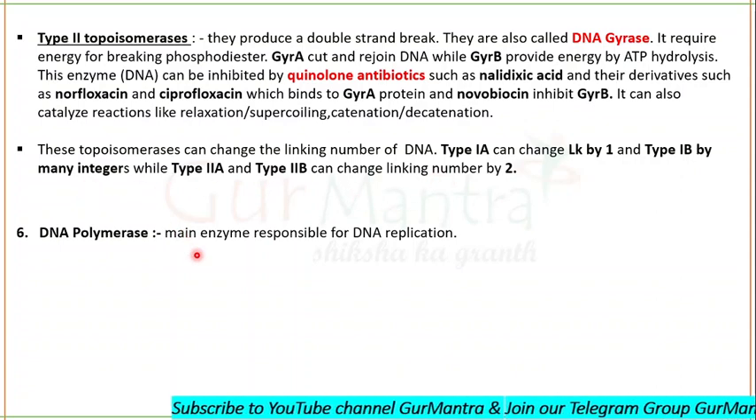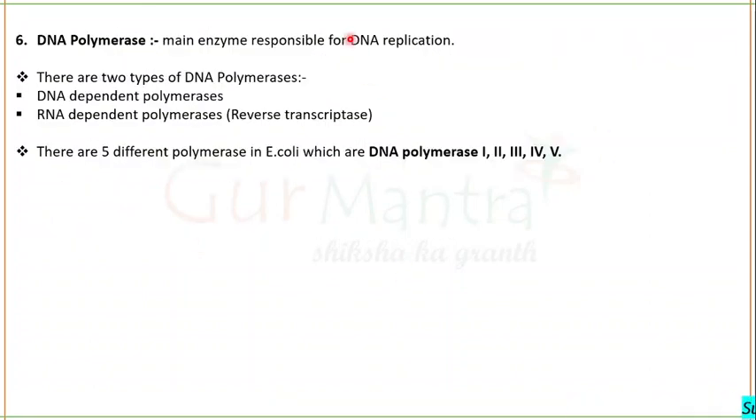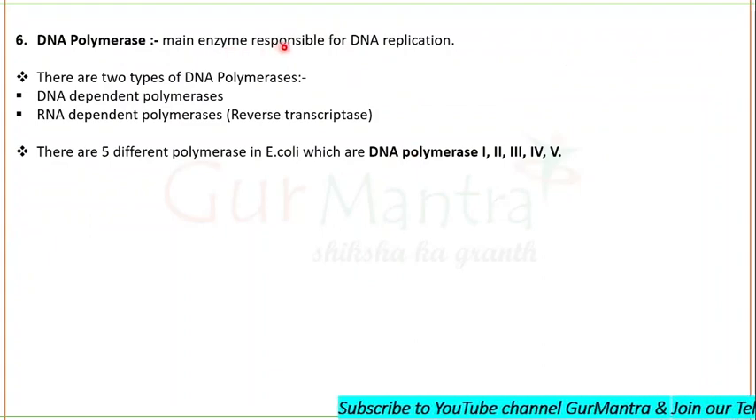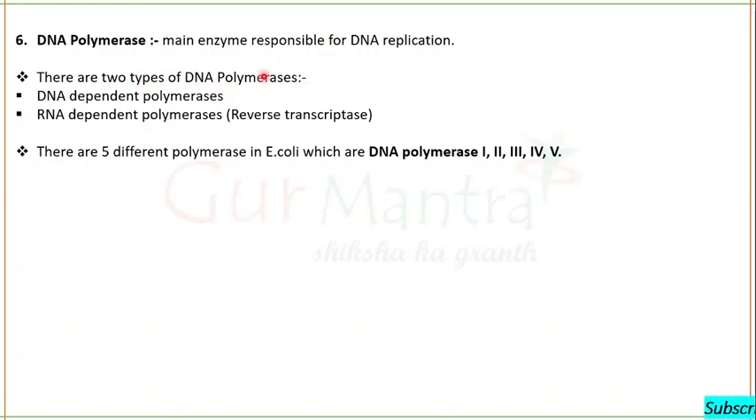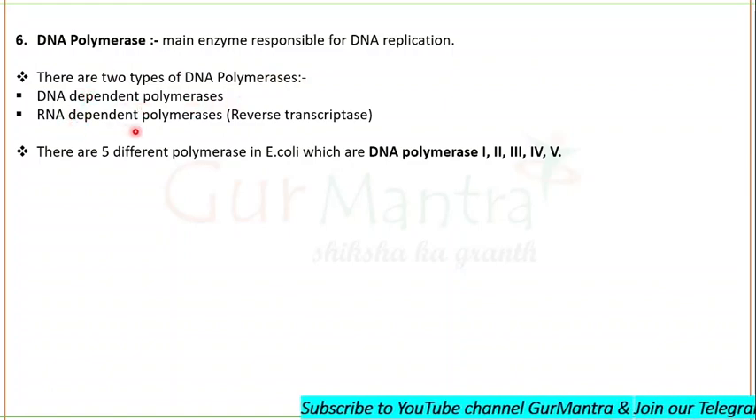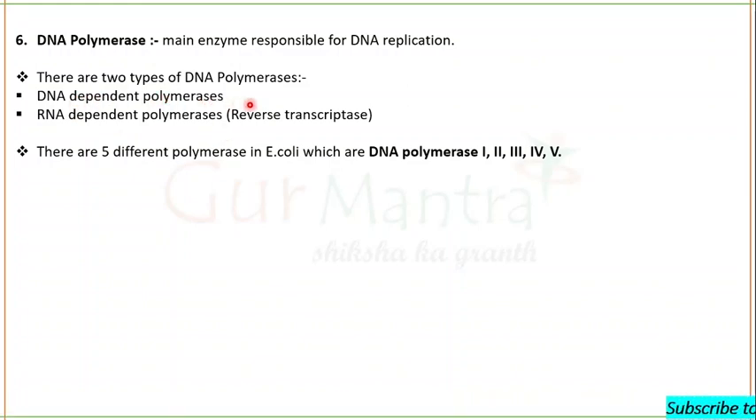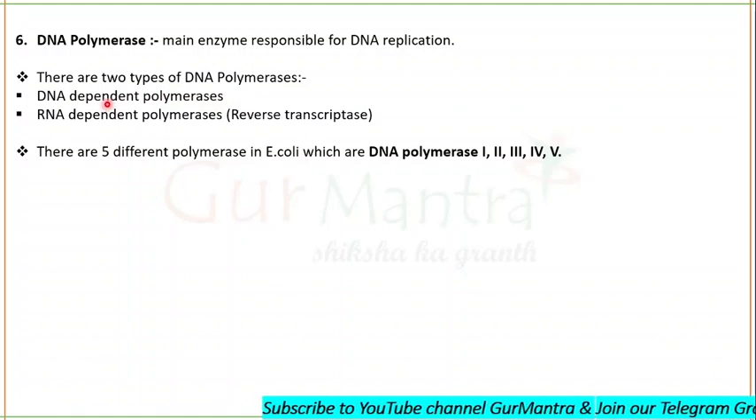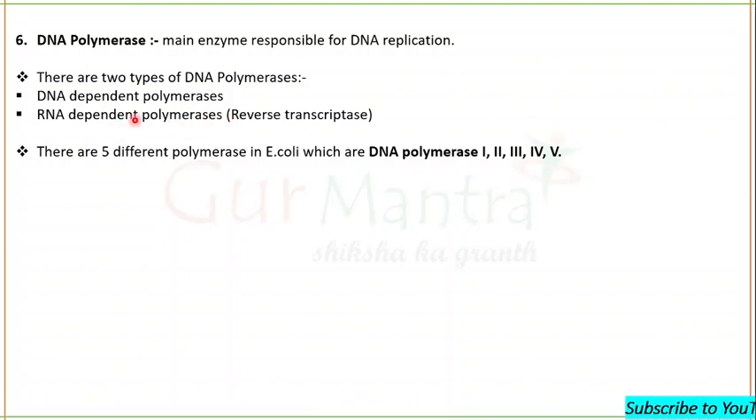Next comes the DNA polymerase enzyme, which is the main enzyme responsible for DNA replication. There are two types of DNA polymerase. One is DNA dependent DNA polymerase, another one is RNA dependent DNA polymerase. DNA dependent DNA polymerase makes a copy of DNA by using DNA as a template, while RNA dependent DNA polymerase makes a copy of DNA but by using RNA as a template.